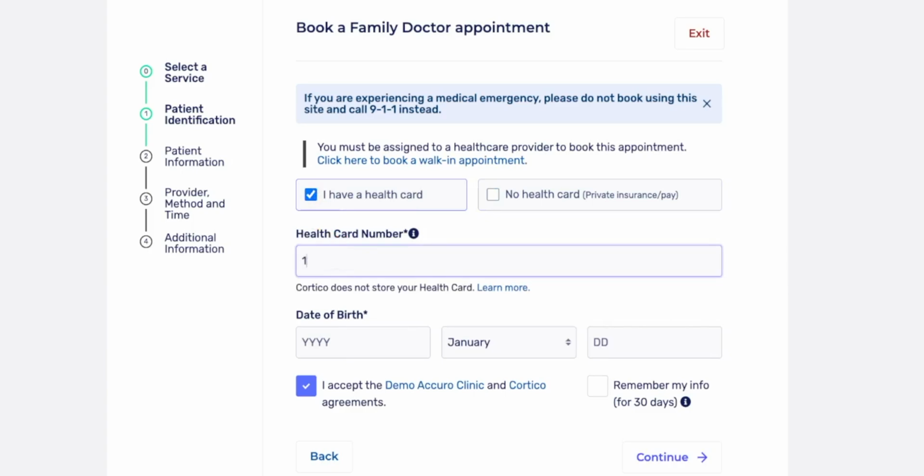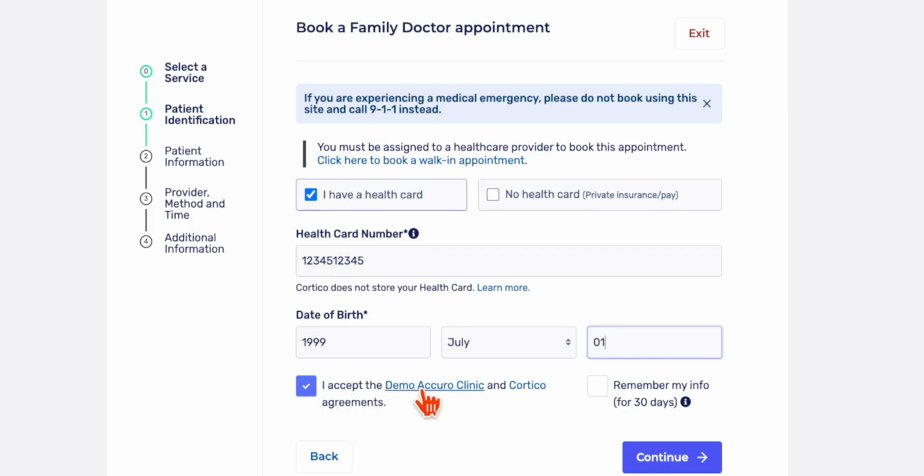All of this information is accessible to the patient, and we chose this rather than an email and password just so that they didn't have to create another account, which they might forget in the future. So we'll accept the default clinic agreement and proceed. If you have your own agreement and consent documentation, it can be replaced with the default one here. Continuing on with the demo, we'll just click to proceed.